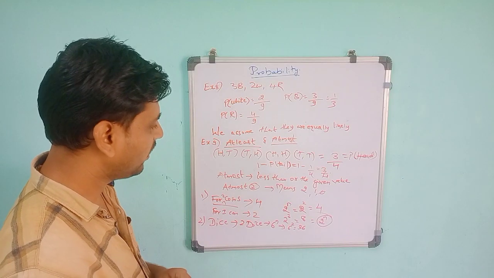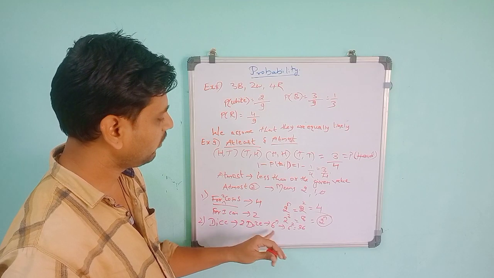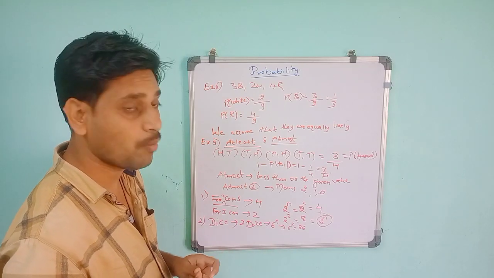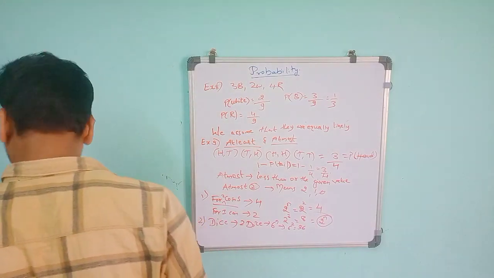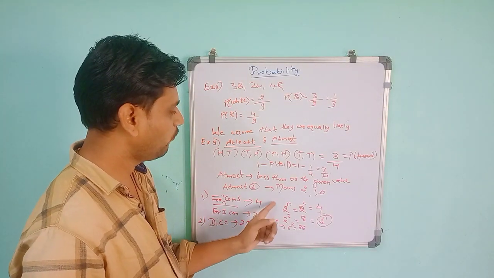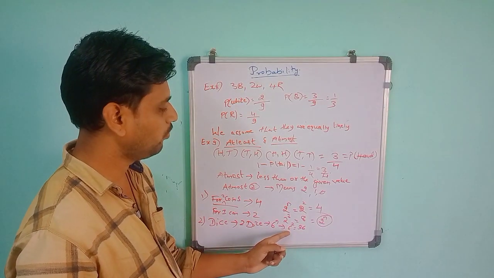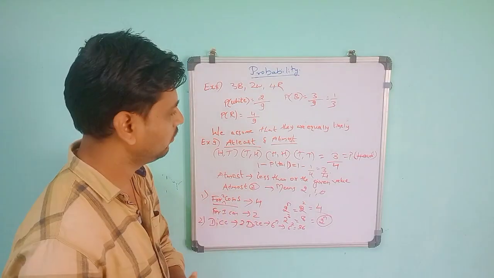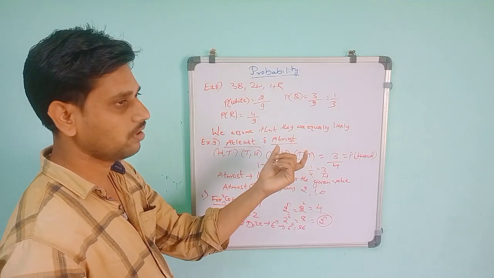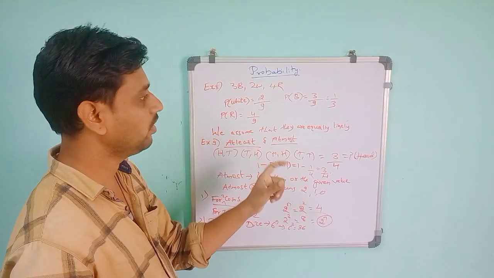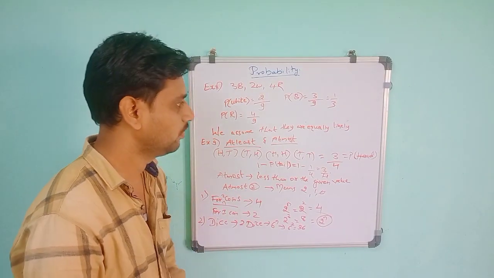This is applicable only for coins and dice. For playing cards it is not applied, and for colors also this will not apply. The colors will be in combination form, so I will tell that later. You have to remember, for coins 2 raised to n and for dice 6 raised to n. If 2 dice are thrown, the outcomes will be 36. Probability means the total number of favorable outcomes divided by the total number of possible outcomes.